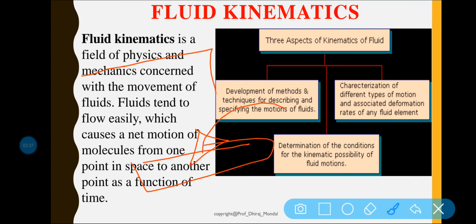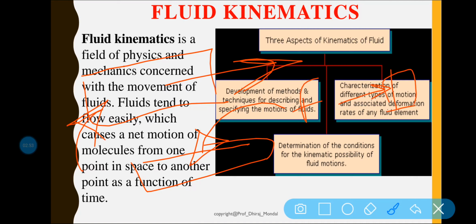That means if this is a body and the body is in motion, what is the cause of that particular motion? By the help of some force the body is moving. I am applying some F amount of force so that the body is moving. So we are just analyzing the motion of the body, but we are not considering by the help of which force, by the help of which phenomena, the body is in motion. Basically, the velocity at any point of a flow field at any time is studied in this branch of fluid mechanics.